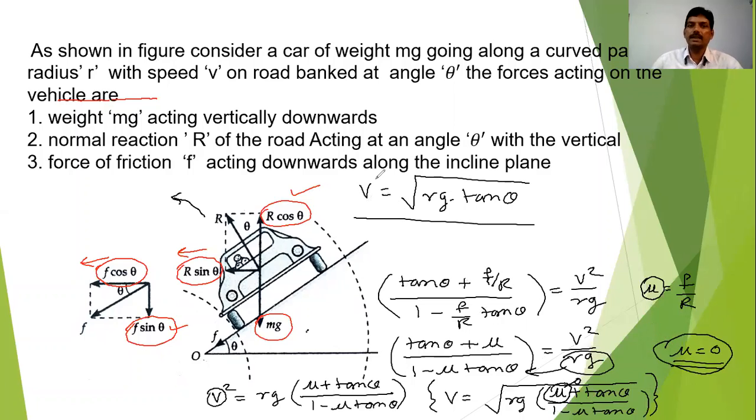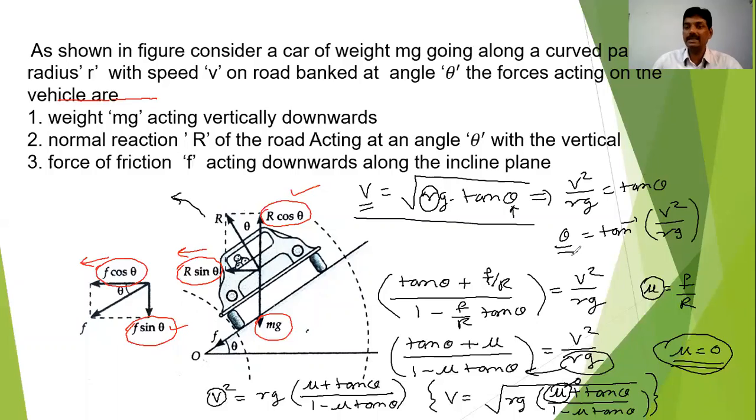So ultimately we can say that the velocity is now dependent on the radius r of the circular track and the angle theta. So I can calculate the value of theta from this one as v square upon rg is equal to tan theta, or theta is equal to tan inverse of v square upon rg. So I can easily get the value of tan theta.